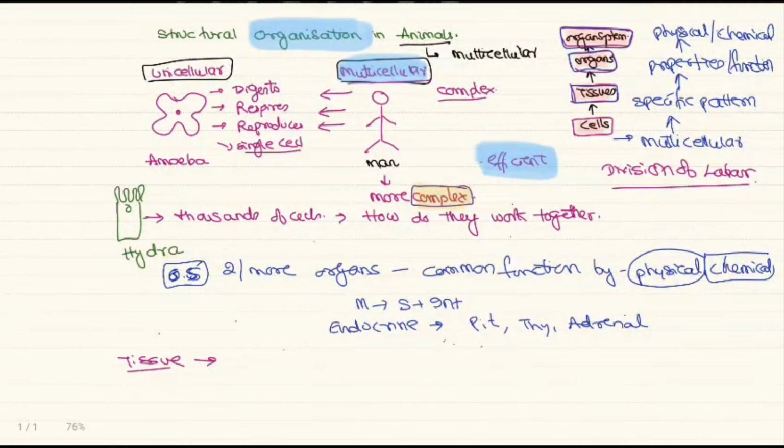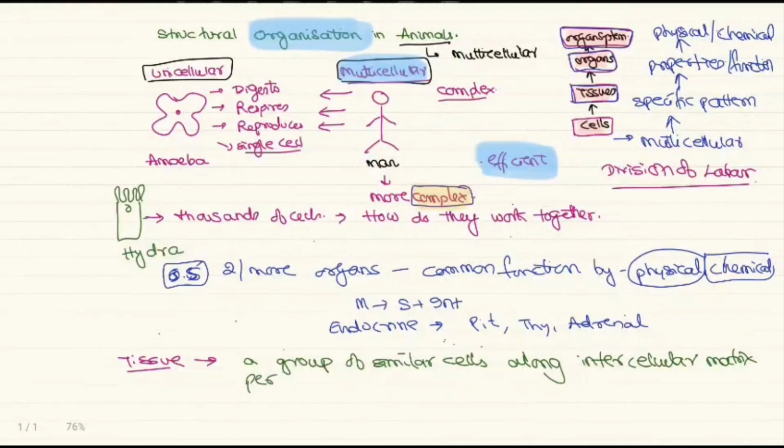So what is a tissue? Tissue is a group of similar cells along with the intercellular matrix which perform a specific function. So this organization is called a tissue. Tissue is a group of similar cells along with its intercellular substances called matrix, and they have a specific function.